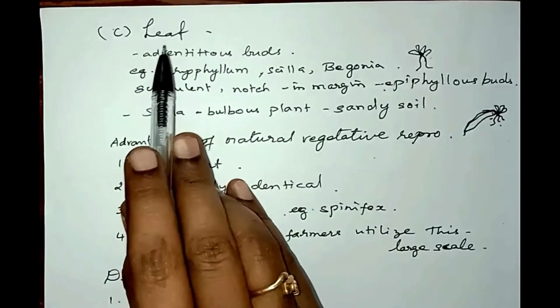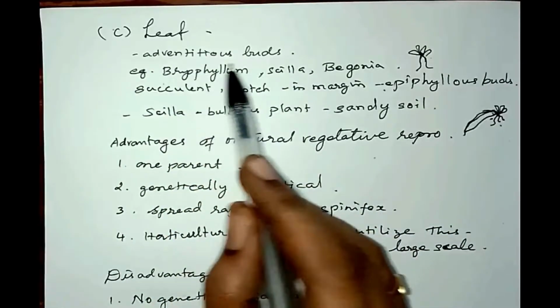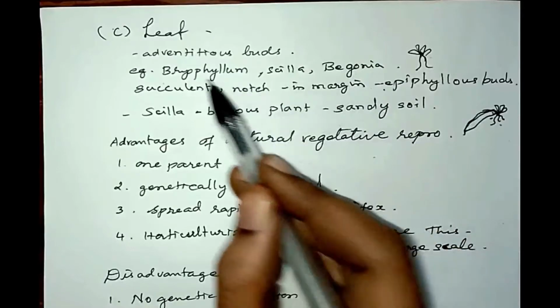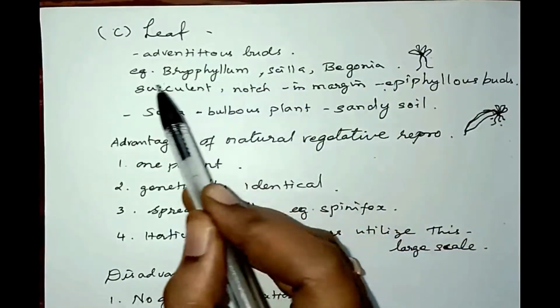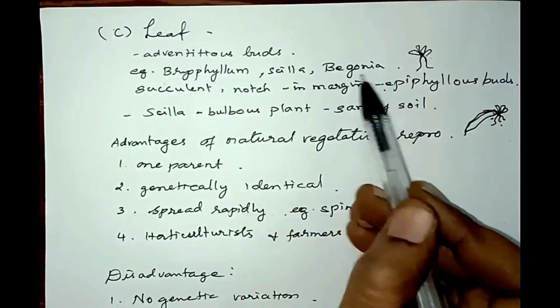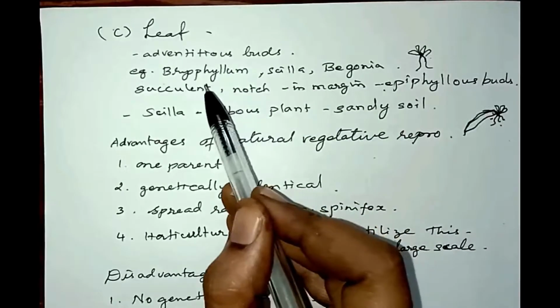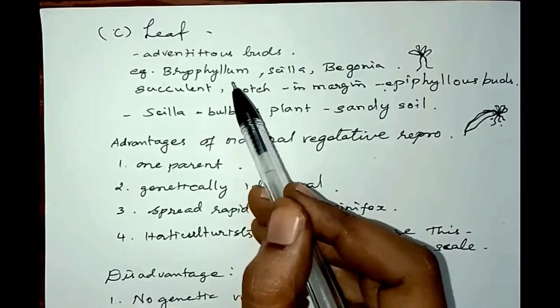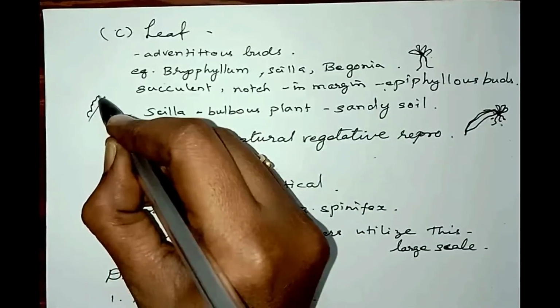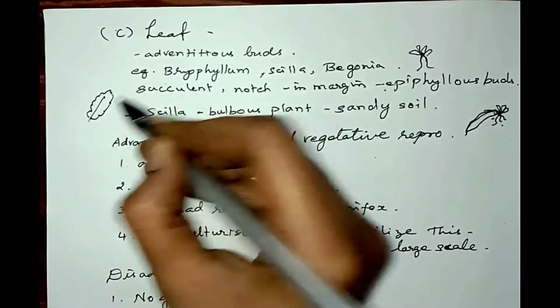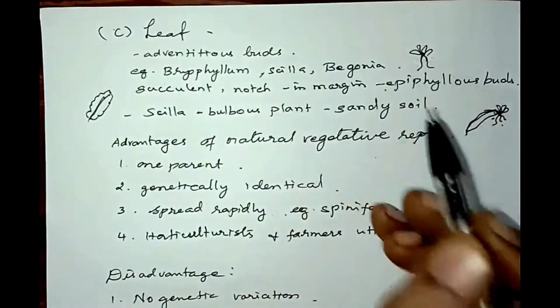Now, vegetative reproduction in leaf. The leaf of some plants can produce adventitious buds. Examples are Bryophyllum, Scilla and Begonia. First we shall take Bryophyllum. In Bryophyllum the leaves are succulent. We call it Kattipodum or Kuttipodum. It is an ornamental plant which we grow in our garden.